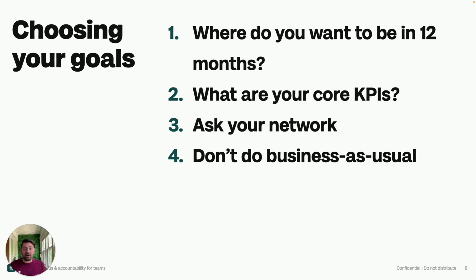When we're thinking about our company goals, this is where we want to be able to choose our direction for the whole organization. And so generally the best way to go into choosing our first objective and our first goal is to think about where we want to be over the course of 12 months. By the end of this year, we know that we need to hit this activation metric, or we know that we need to have this many active users in order to push our business forward. And then we can work backwards from there and figure out, all right, based on that, where do we need to be in the next 3 months?